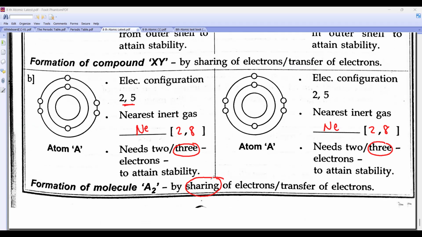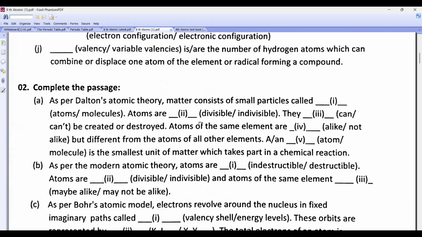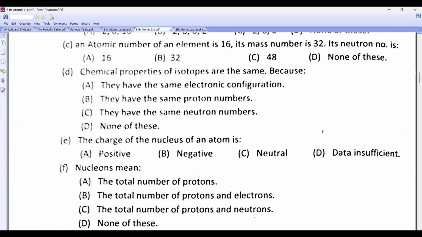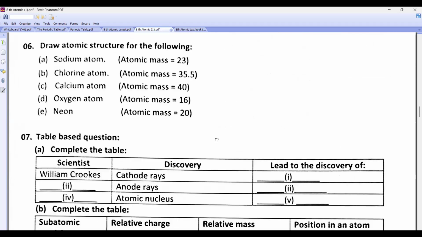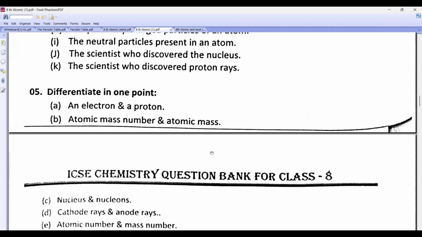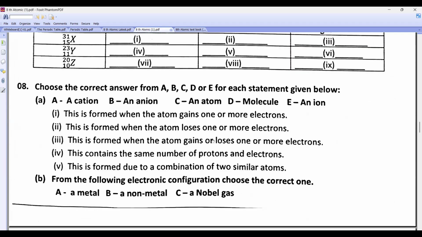Done, beta? All of you? Chalo, beta. Now what I want all of you to do: I have told you to do this worksheet also, but those who have not done it will do this entire worksheet. Can you see this? In this, all this table you will try to do, beta.